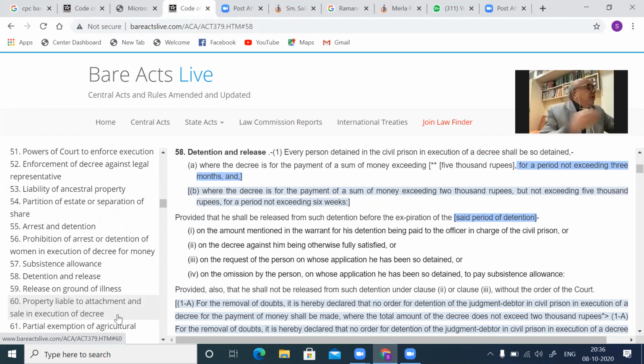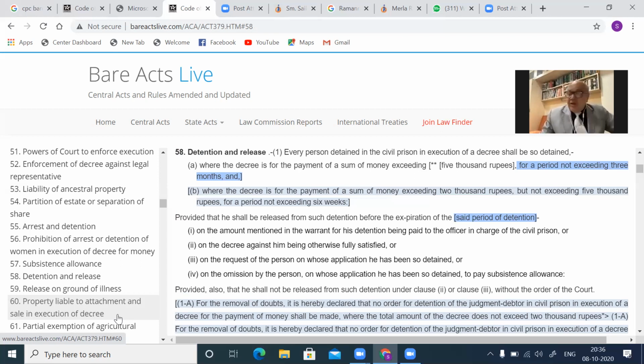Check in section 58, you will find it inside. See subclause 58 1A, it should not exceed 3 months where the amount exceeds 5,000, or otherwise 6 weeks imprisonment in the prison if the amount is above 2,000 and not exceeding 5,000. This is the only imprisonment which a civil court can grant. Maximum 3 months, or it may also come down. These are the maximum periods.